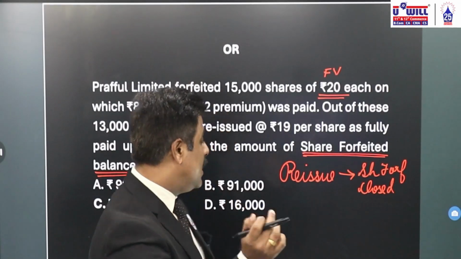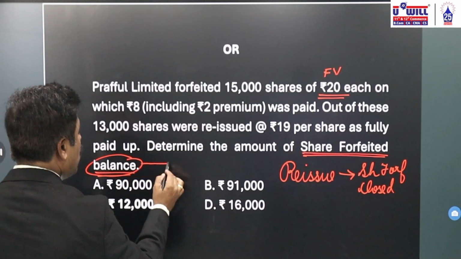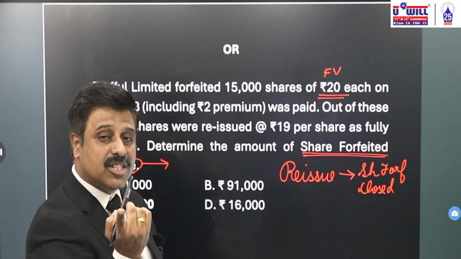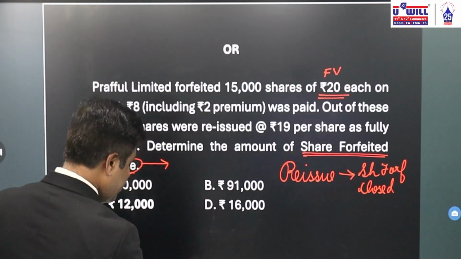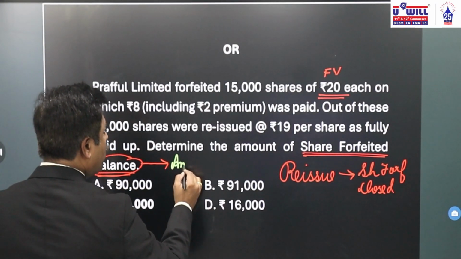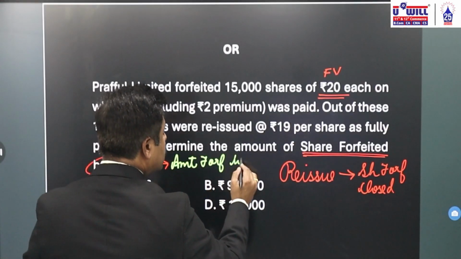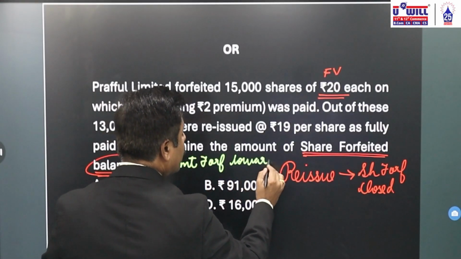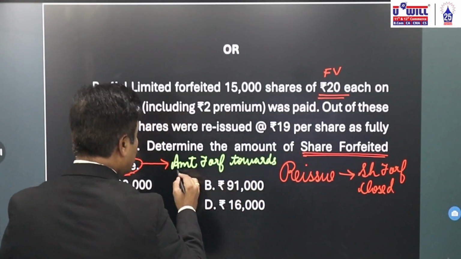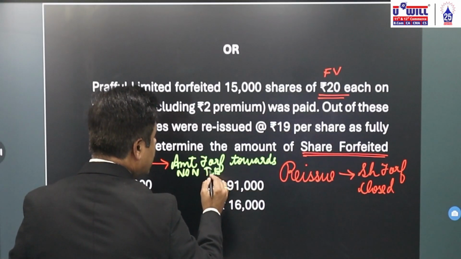What will remain in the balance of this share forfeited account is only the amount forfeited towards non-reissued shares.